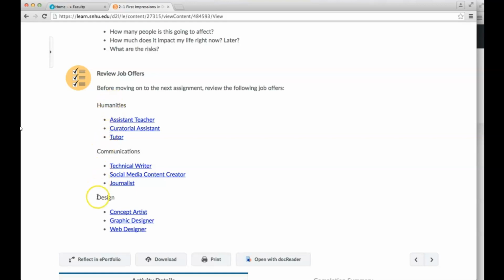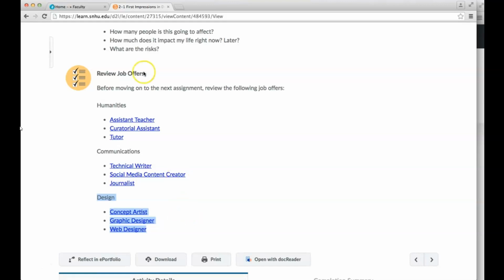and you are going to be reviewing these 3 tracks. You have the humanities track, and in the humanities track, you have 3 job offers: assistant teacher, curatorial assistant, and a tutor. You have the communications track, and those 3 jobs are technical writer, social media content creator, and journalist. Then the last track is design, where you have the concept artist, graphic designer, and web designer job offers.